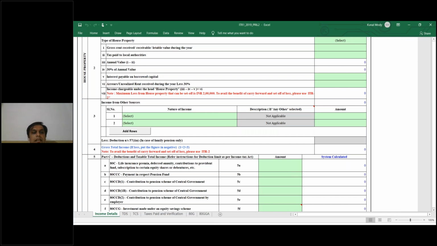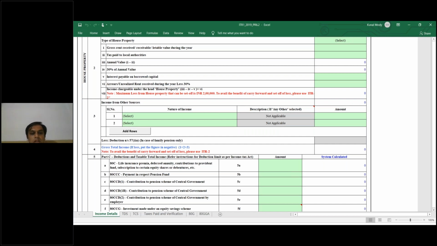If there is any under certain chapter, you have to put all the details like 80C is there, LIC, if you had invested in ELSS, National Savings Certificate NSC, and you are paying tuition fees of your children, you have to put in 80C. And 80CCC is payment in respect of pension fund, 80CCD(1) is contribution to pension scheme.